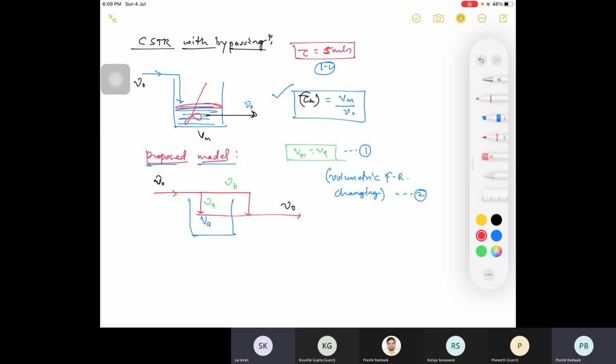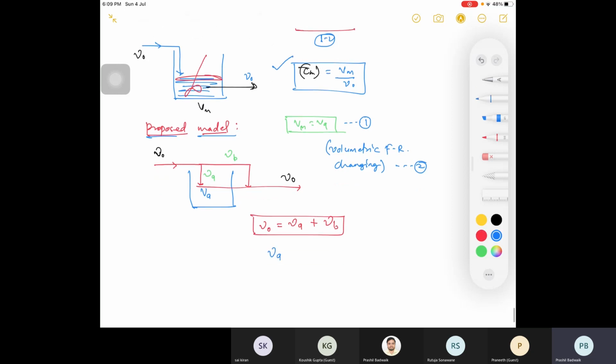Increase, sir. Increase, right? What happened here? Your actual volumetric flow rate is nu naught. It is breaking into nu A and nu B. So what happened? Your actual volumetric flow rate is lower as compared to your initial one.